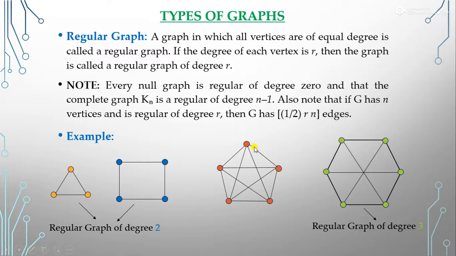And this one, how many vertices are here? 5 vertices are here. And in this graph, each vertex has 4 degree. You can see each vertex has 4 degree. So this is called the regular graph of degree 4, or we can say that 4 regular graph. Clear it?